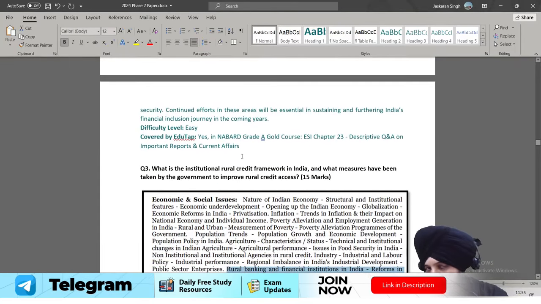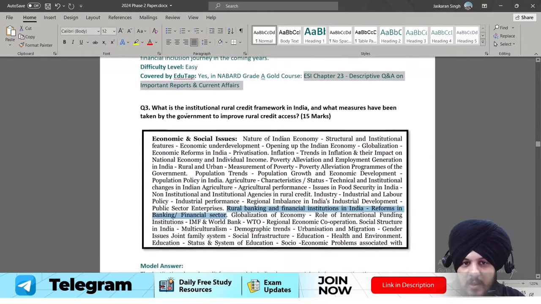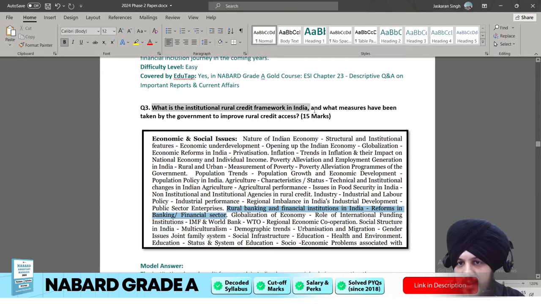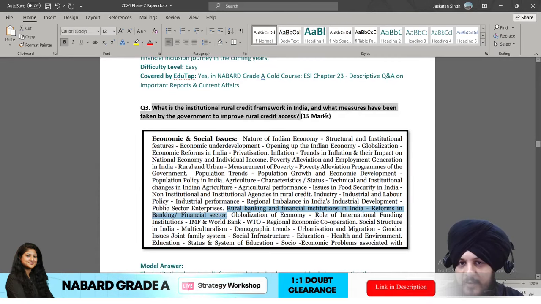अब यहाँ चलते हैं. Question number 3 is, okay, was the previous question covered by EduTab? The answer is yes, it was covered in the ESA chapter number 23 in a very precise manner. Now let us move on to question number 3. What is the institutional rural credit framework in India, and what measures can be taken by the government to improve rural credit access?